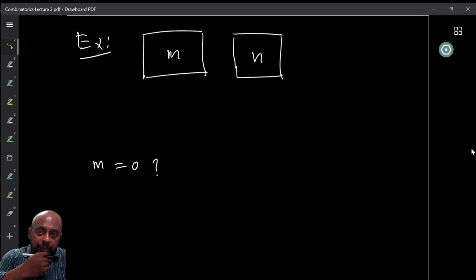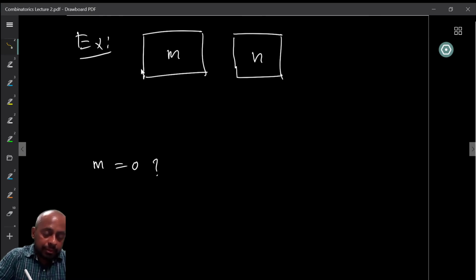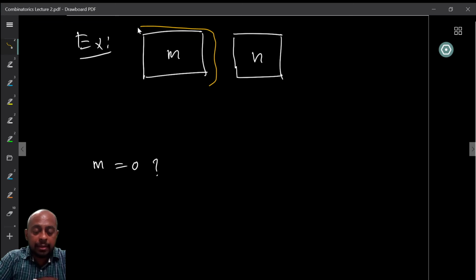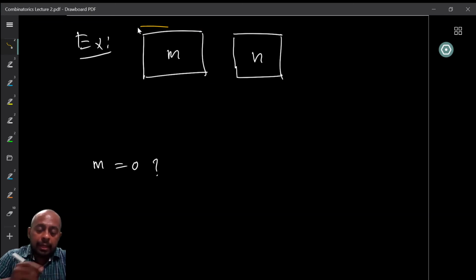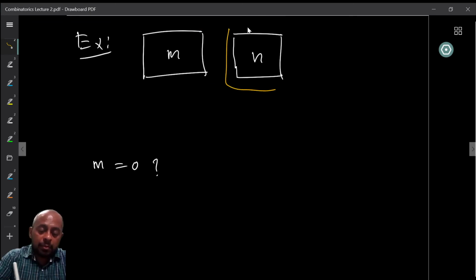Okay, yet another example. I think we are looking at many examples. So I have two rooms. One room has m people standing inside, and the next room has n persons standing there.